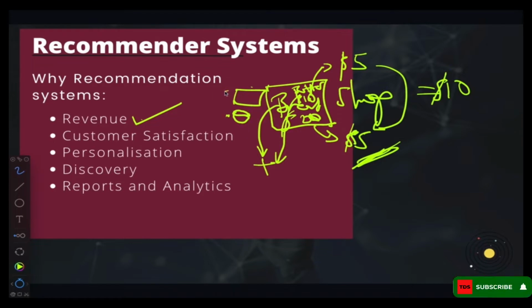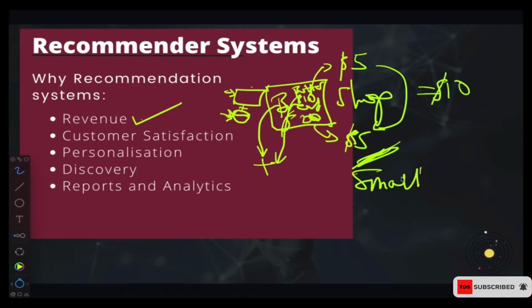So once they buy bread, their eyes also go to the butter. It's likely that they are going to buy both of them instead of buying one of them, right? And that happens when your shop is very small, right?